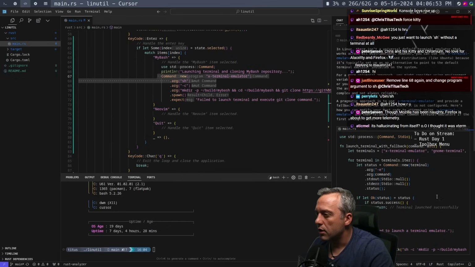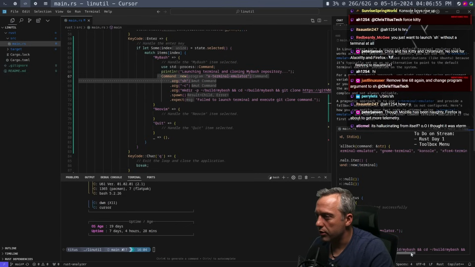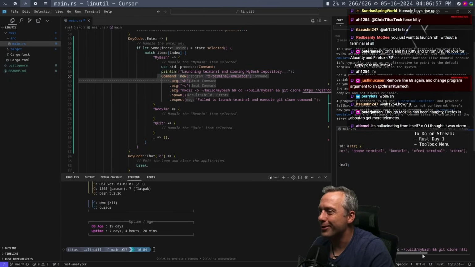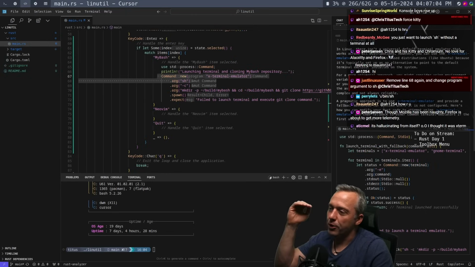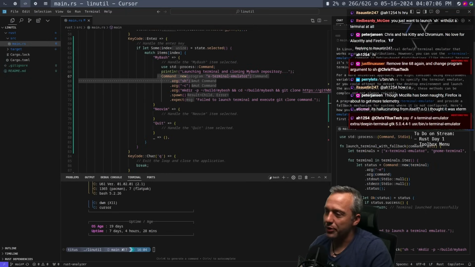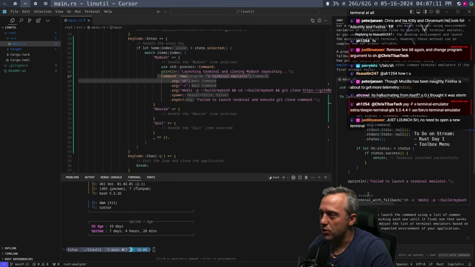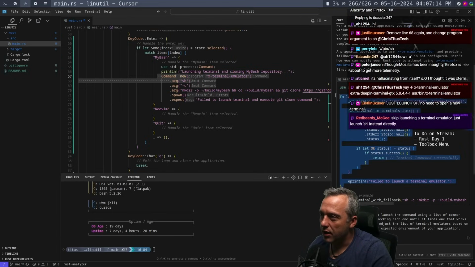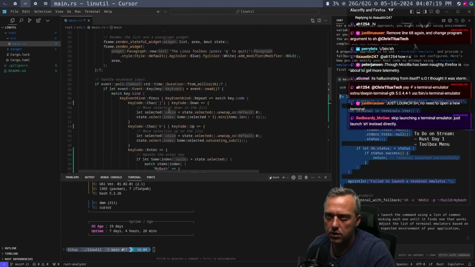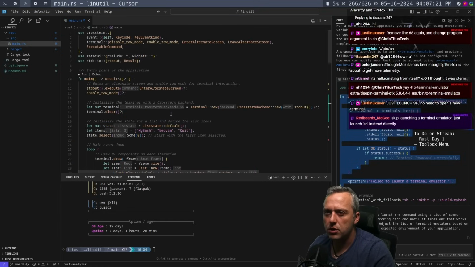Okay, ugh, GNOME terminal though. Okay, so you got terminal, GNOME terminal, console, XFCE4, and Xterm. So it'll go right through all the terminals. That's kind of neat. And then there's the usage example. I kind of dig that. Okay, great. Well, I probably need to put this before the main function.